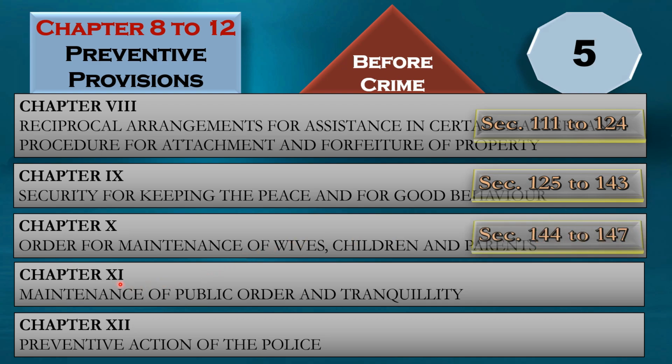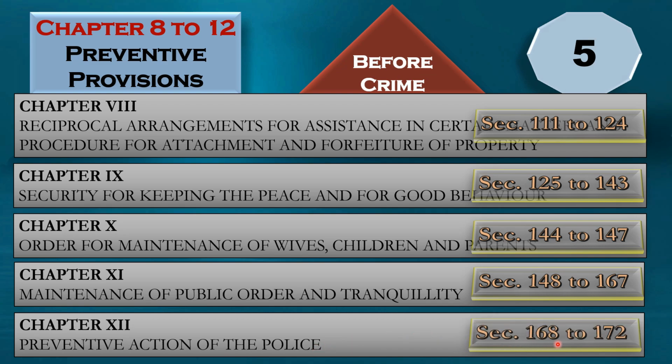Chapter 11, maintenance of public order and tranquility. This is a very interesting chapter which we will learn at a later stage. Given under section 148 to 167. Chapter 12, Preventive Action of the Police, given under section 168 to 172. So we have covered the first part of Nagarik Suraksha Code.